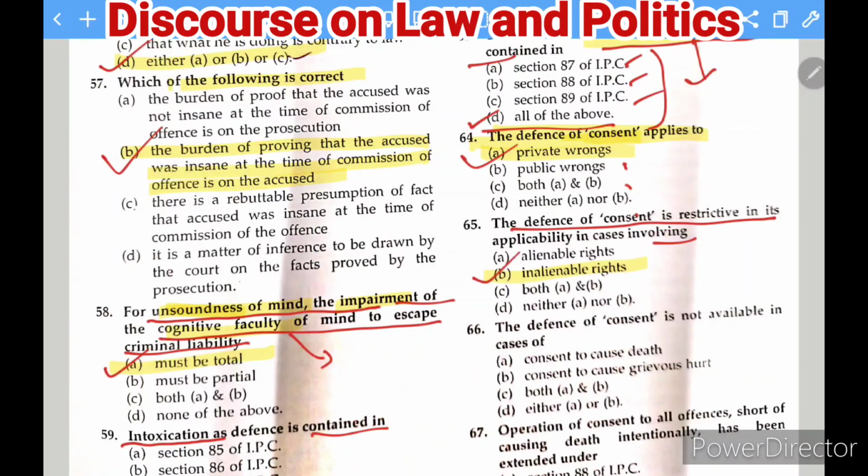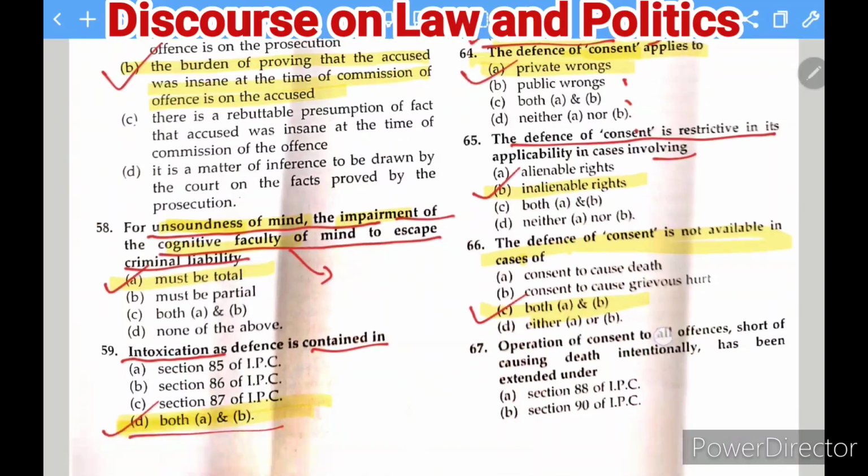Okay, moving to the next. The defense of consent is not allowable in cases of, and the options are consent to cause death, consent to cause grievous hurt, both A and B. The right answer of this question is C, because it is not possible to give consent for causing death as well as to cause grievous hurt.